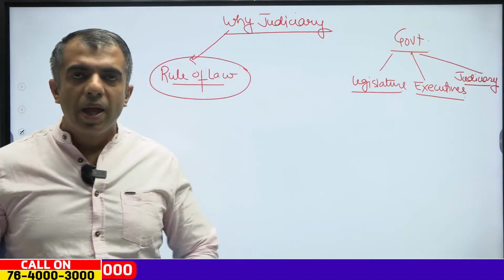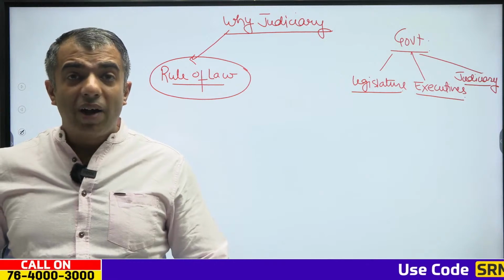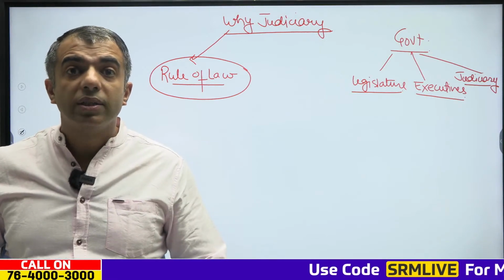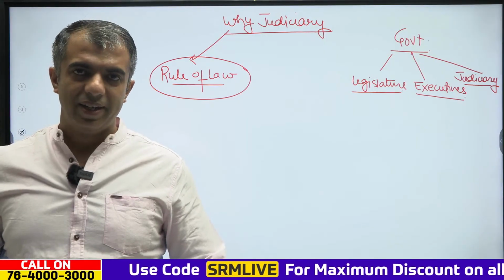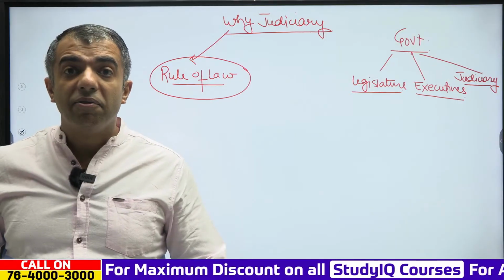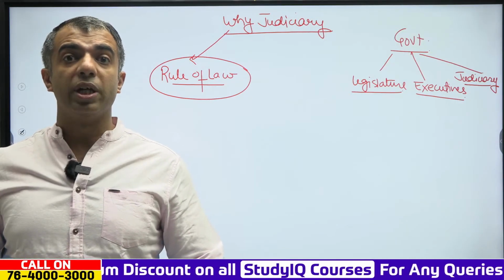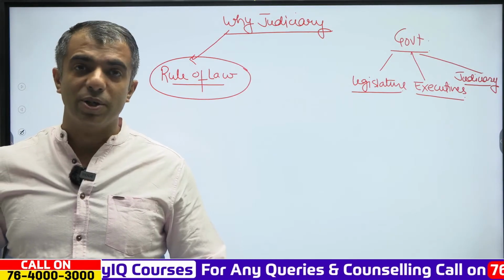Now we have got all of these things, but how does this judiciary stand in a significant independent position to ensure that the constitution comes into play?